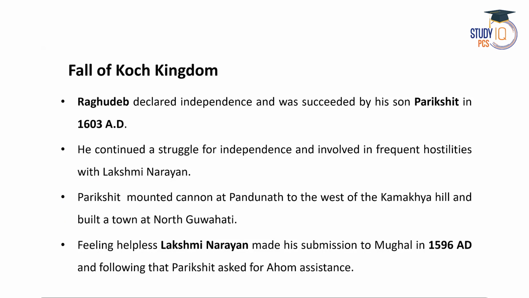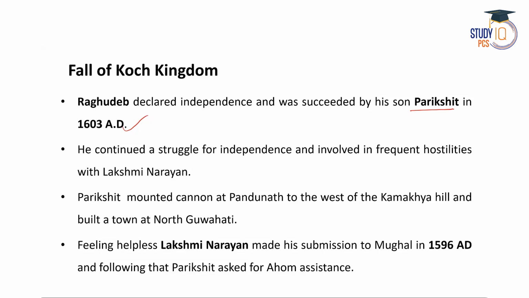Now let us discuss the fall of the Koch Kingdom. Raghudev declared independence after the death of Naranarayan, and he was succeeded by his son Parikshit in the year 1603. So here you can see Sila Rai's son was Raghudev and Raghudev's son was Parikshit, right? Raghudev and Parikshit were the kings of Koch Hajo. Similarly, Lakshmi Narayan was the son of Naranarayan, right? So after the death of Naranarayan, Lakshmi Narayan became the king of the Koch Kingdom.